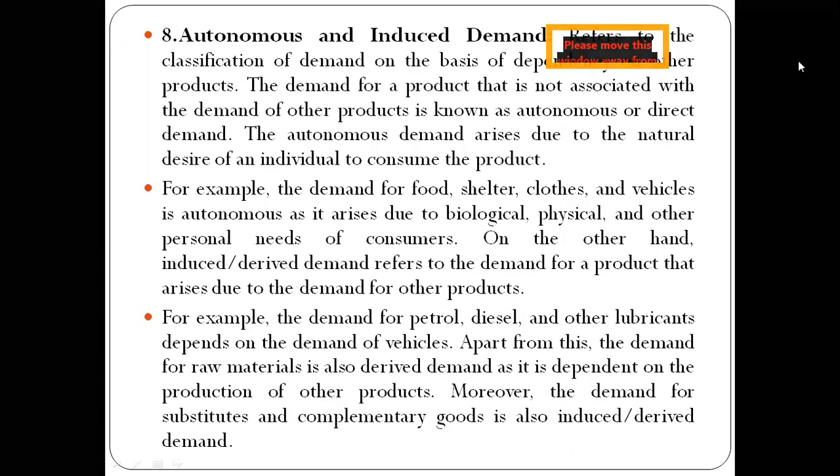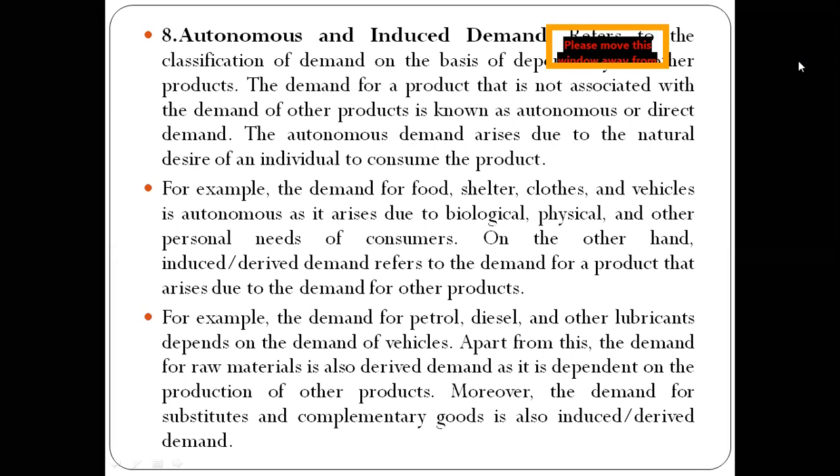Then we have autonomous and induced demand. The demand of a product that is not associated with the demand of another product is known as autonomous or direct demand, and it arises due to the natural desire of an individual to consume a particular product. Like demand for food, clothes, shelter arises due to biological, physical, and other personal needs.